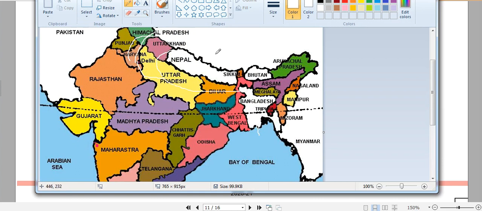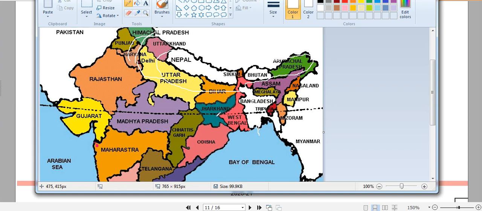Similarly Brahmaputra comes from here and then enters into Bangladesh. So both these rivers, Ganga and Brahmaputra, initially flow in India, and towards their end they flow into Bangladesh. So there is a river water sharing issue between the two countries.